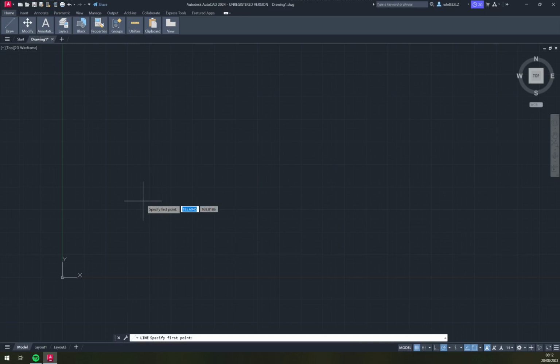As you can see, straight away we have a first point, then we have annotations, and you can also read it from the command line on the bottom. You just click the first time, and now we move with our cursor. As you can see, this is the line that we are playing with at the moment.